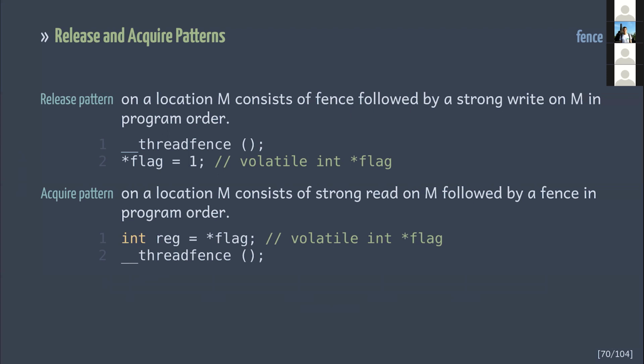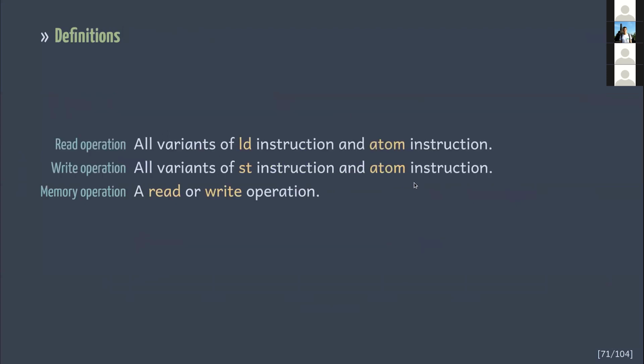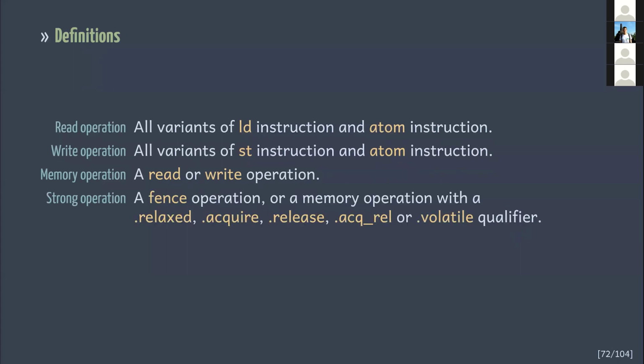Anyway, what is a strong operation? It's about time we return to the definitions. A strong operation is a memory operation with a relaxed, acquire, release, or volatile qualifier. These qualifiers exist in the PTX assembly. For example, if you mark some variable as volatile, memory operations on it will be compiled into a load or a store with a volatile qualifier.